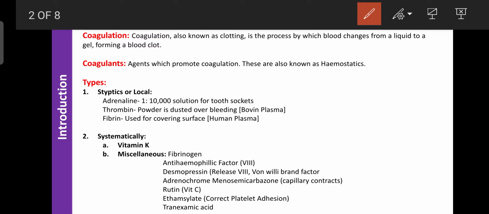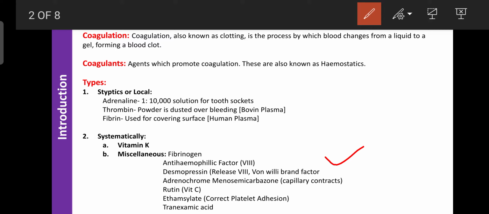The next drug is desmopressin. Desmopressin can release factor 8 and von Willebrand factor. The von Willebrand factor is mainly released from the activated platelets. Then the von Willebrand factor is responsible for activation of thrombin, and thrombin is required for blood coagulation. That's why desmopressin can enhance the coagulation process by enhancing the release of von Willebrand factor as well as factor 8.